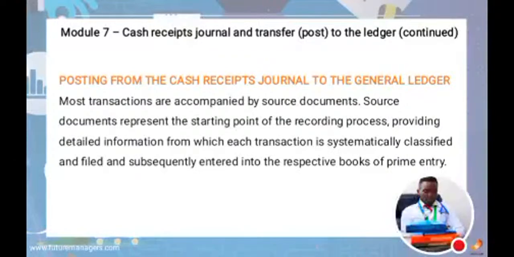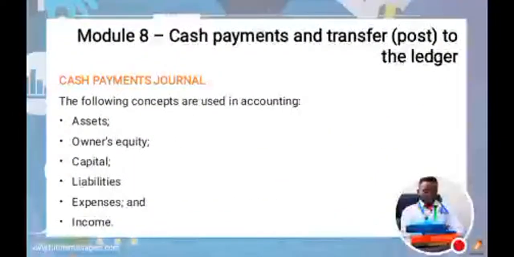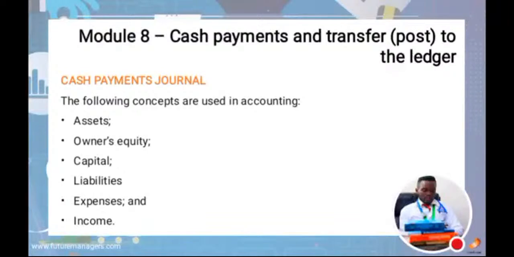Okay, in here we have what we call the posting from a cash receipt journal to the general ledger. Then the other one is the cash payment journal. The cash payment journal is a document where you record the cash. If someone has brought cash, you record that client. This one came with cash, you record them and then you give them the receipt.